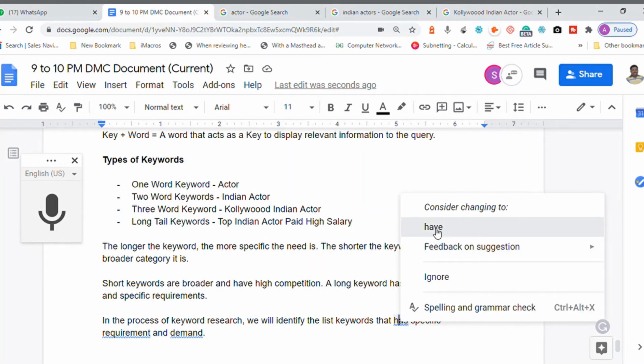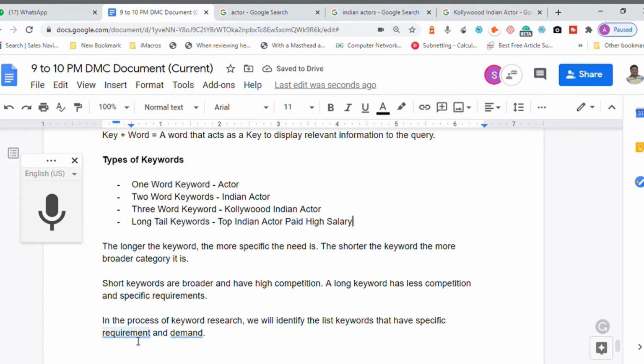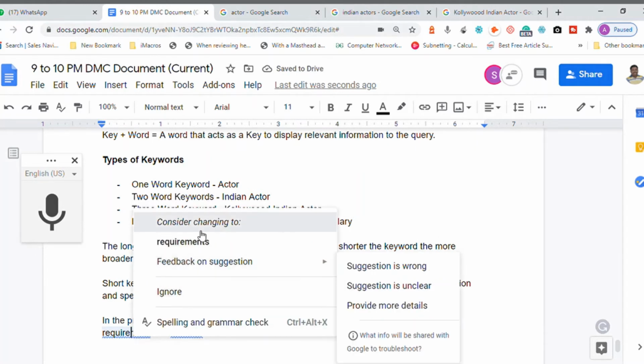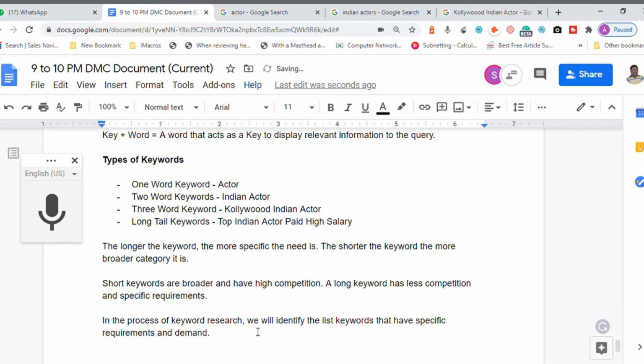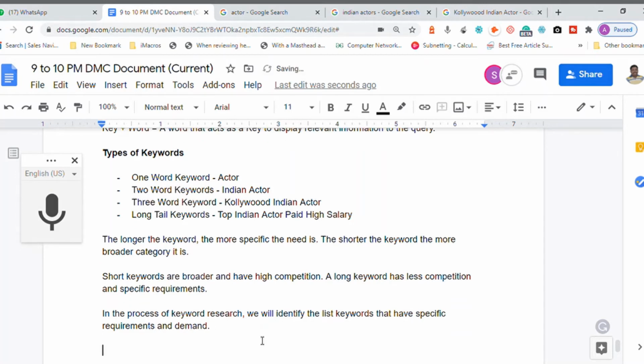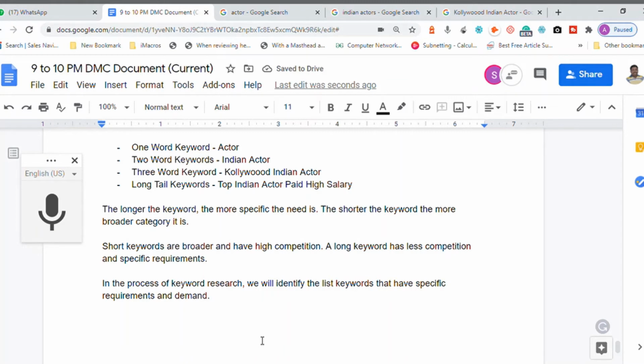Let us not write about pen. If you start writing about pen, there are millions and millions of sites discussing pen. When you start writing about pen drive, I am narrowing down to pen drive. I can still narrow it down to mobile pen drive, and I can narrow down still with a brand, SanDisk mobile pen drive. I can narrow down a lot. Now this is the keyword research process.